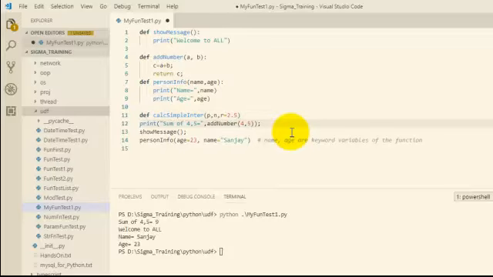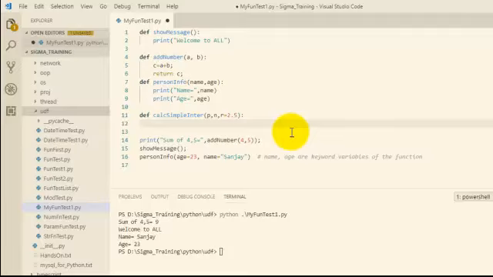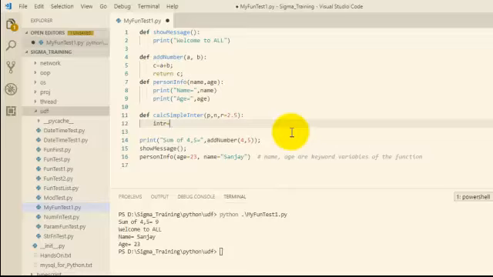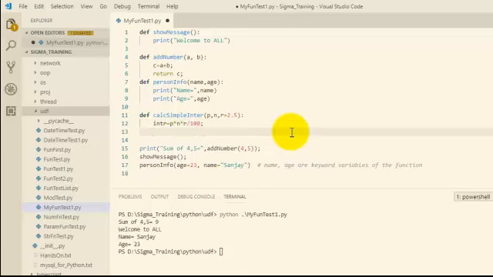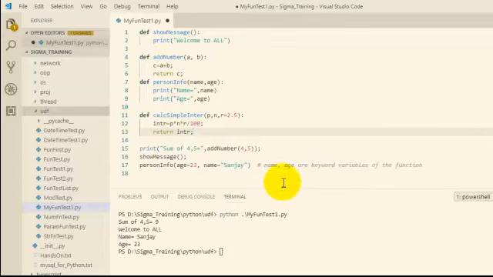Then we write the calculation part in the function: interest, INTR, equal to P into N into R by 100, and then return INTR.